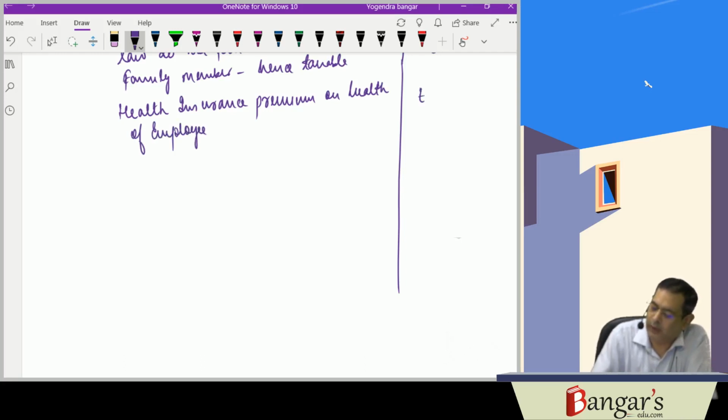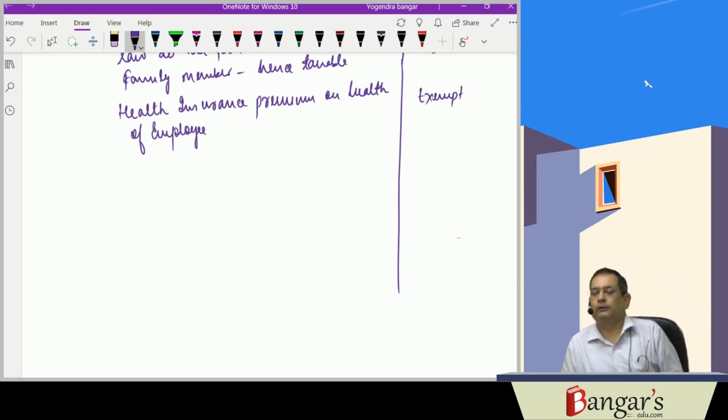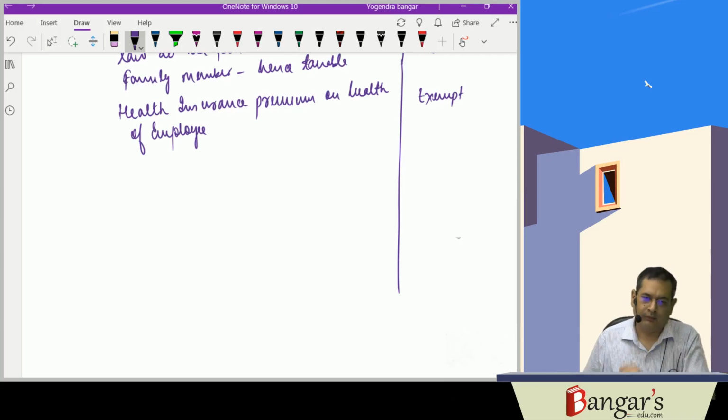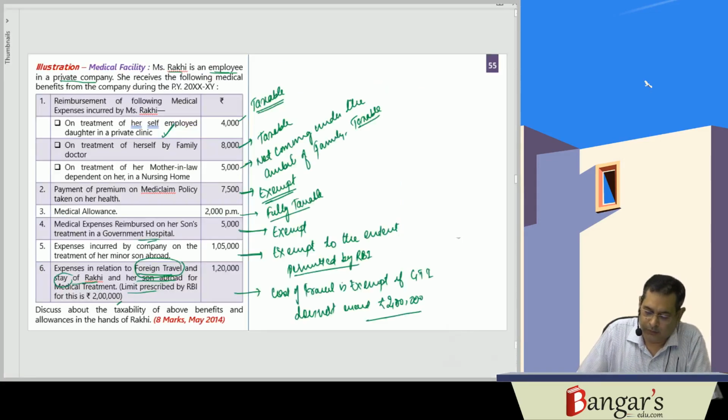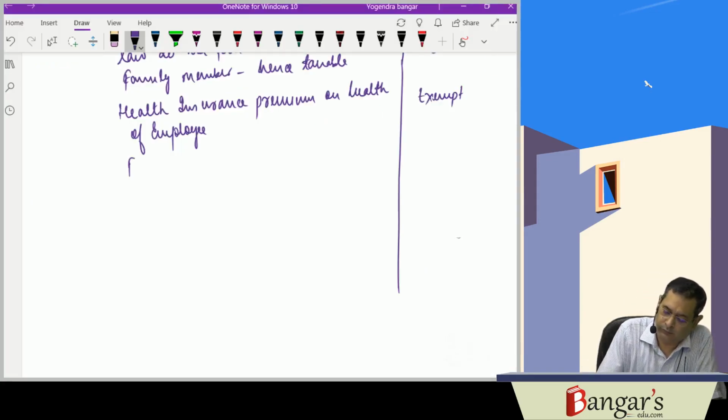It will be exempt from tax. Mediclaim is exempt from tax. Then medical allowance.